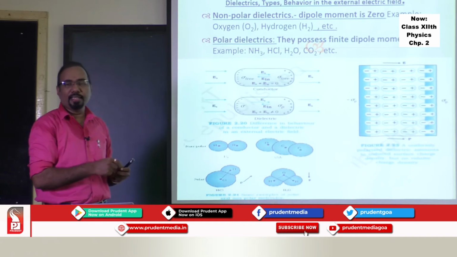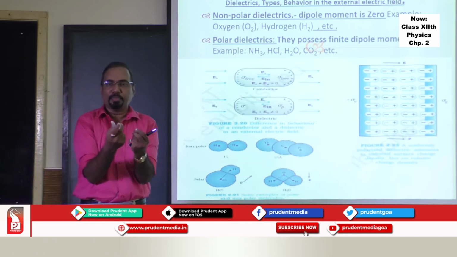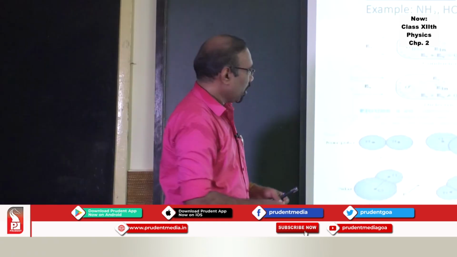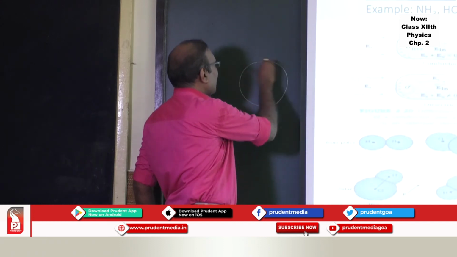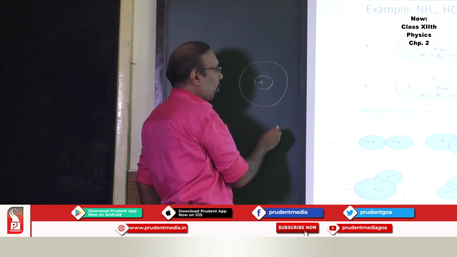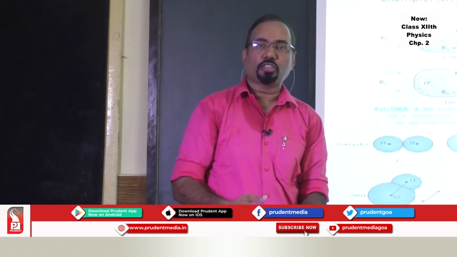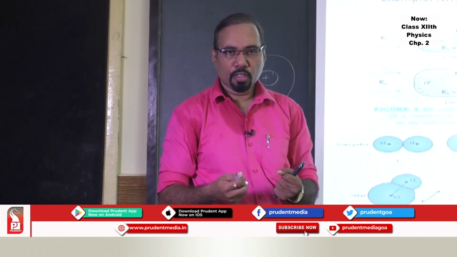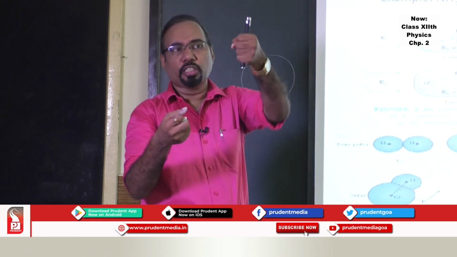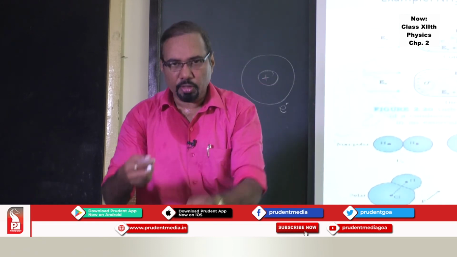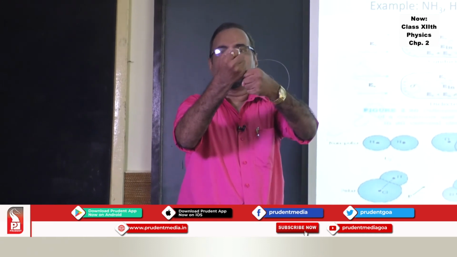An atom has two centers of charge. One is the positive center because of the protons, and an equal number of electrons constitute the negative center of charge. So in a molecule, I have a positive center of charge and a negative center of charge.